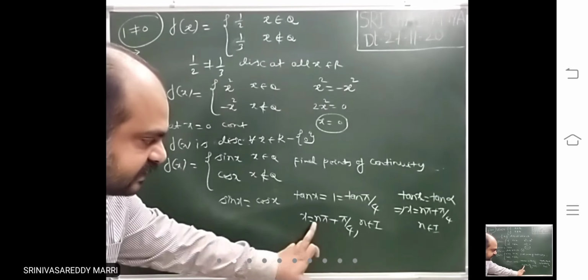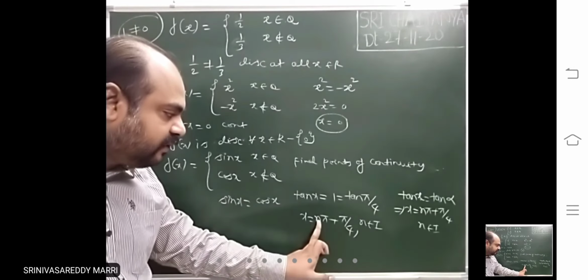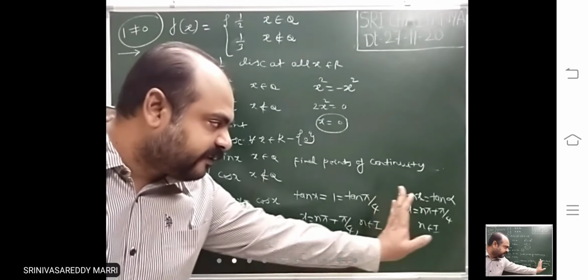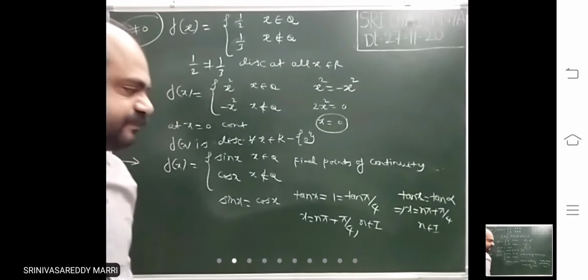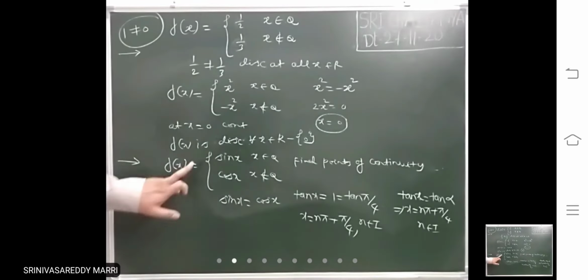That means n equal to 0, x equal to pi by 4, it will be continuous. N equal to 1, pi plus pi by 4, it will be continuous. N equal to minus 1, x equal to minus pi plus pi by 4. For all such points the function will be continuous because this value will be equal.